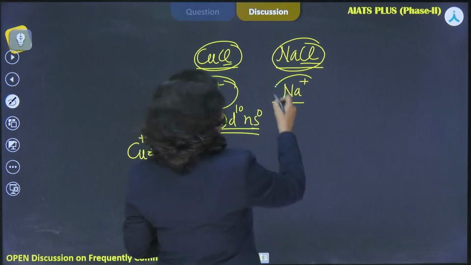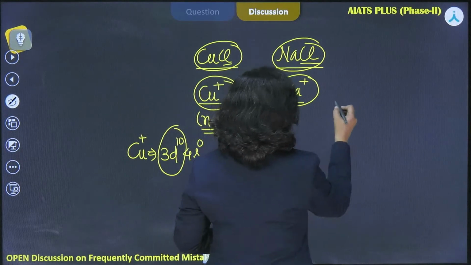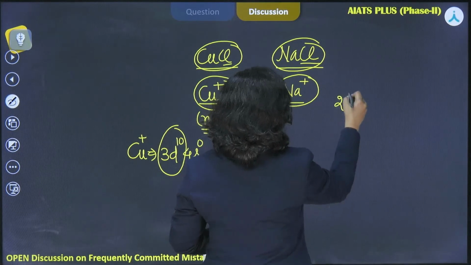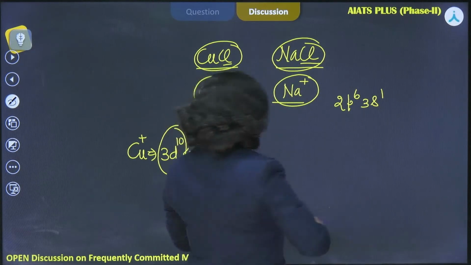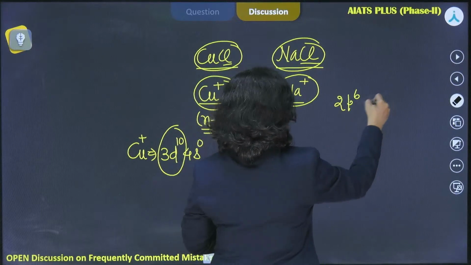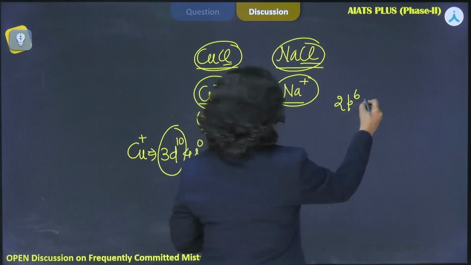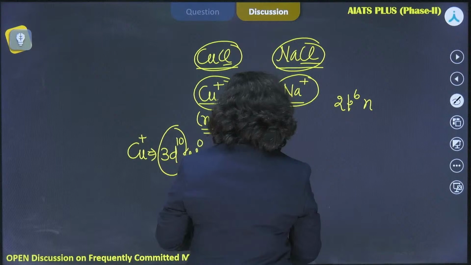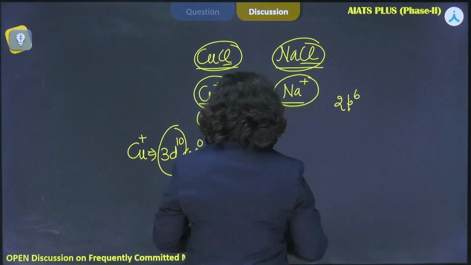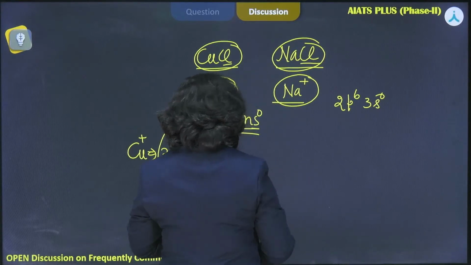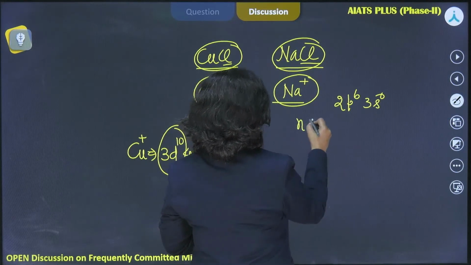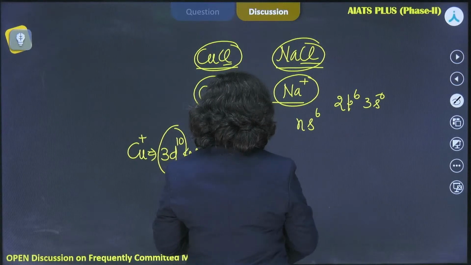While if I'm talking about Na+, so very simple, Na is 2p6 3s1, and for Na+ it would be 2p6 3s0. Okay, so this is ns0.